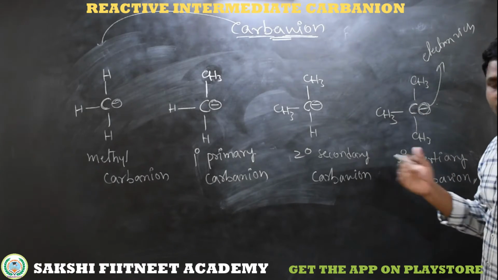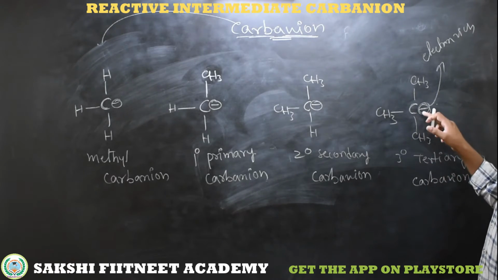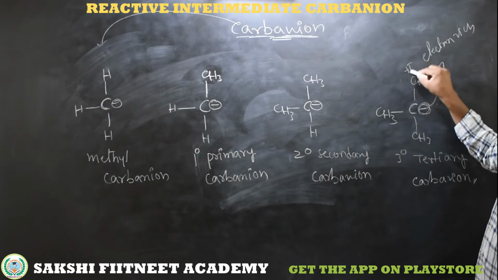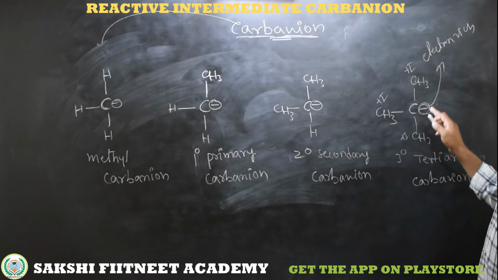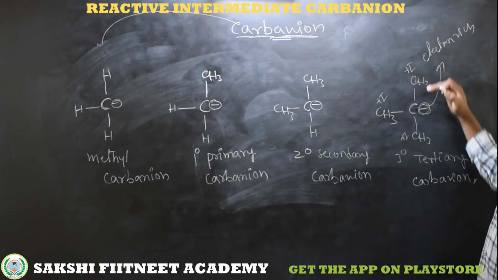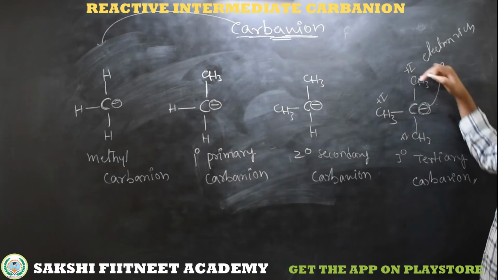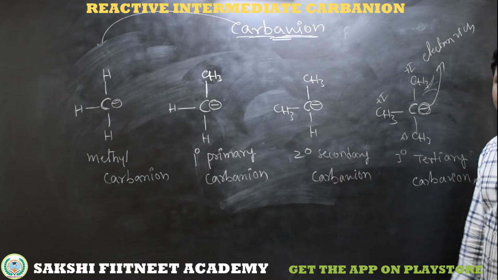Alkyl groups are electron donating groups according to the inductive effect. Coming to this carbanion, this carbon is already electron rich. If electron donating groups are present on that carbon, repulsions exist between this electron cloud and that group, and then the stability decreases.